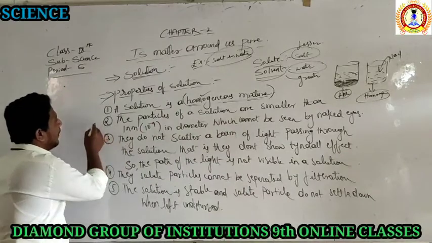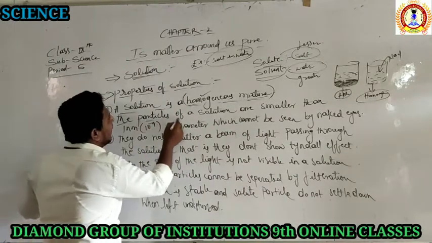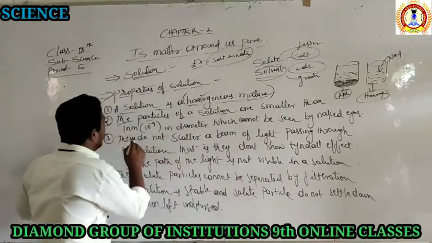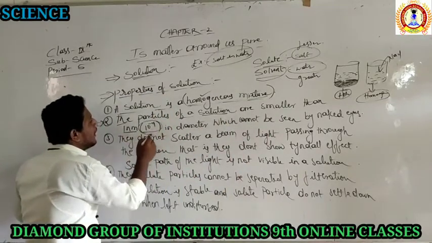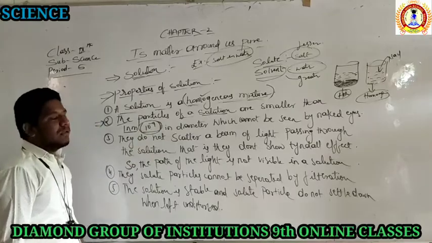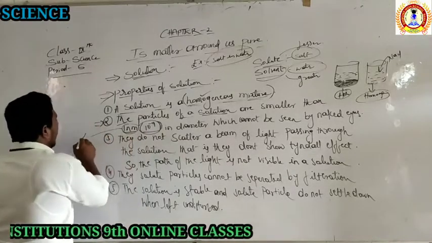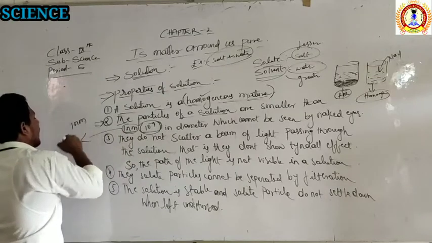Then the second property is: the particles of a solution are smaller than 1 nm, that is equal to 10 to the power of minus 9 m. It means they are very small. The particles are represented by 1 nm.